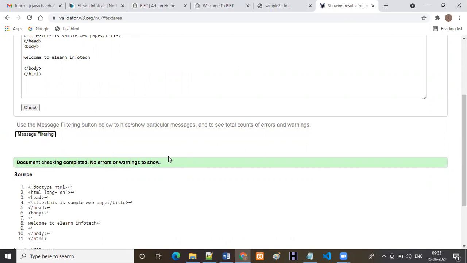Understood, right? So this is the standard everybody should follow. Whenever you are doing any real-time project, we have to follow the standard. So this is the overview of HTML. I will explain real-time examples in the regular sessions. Right now I'm just giving some brief information about HTML as well as the editor and this tool also.